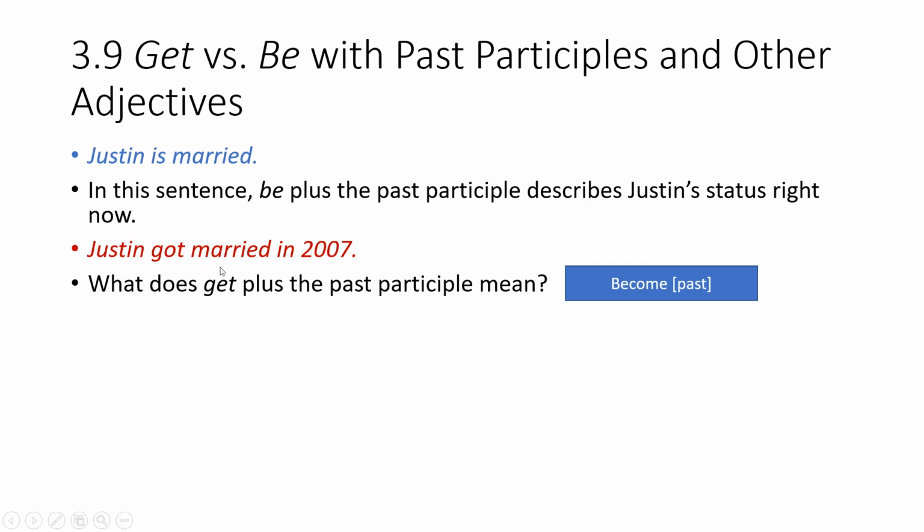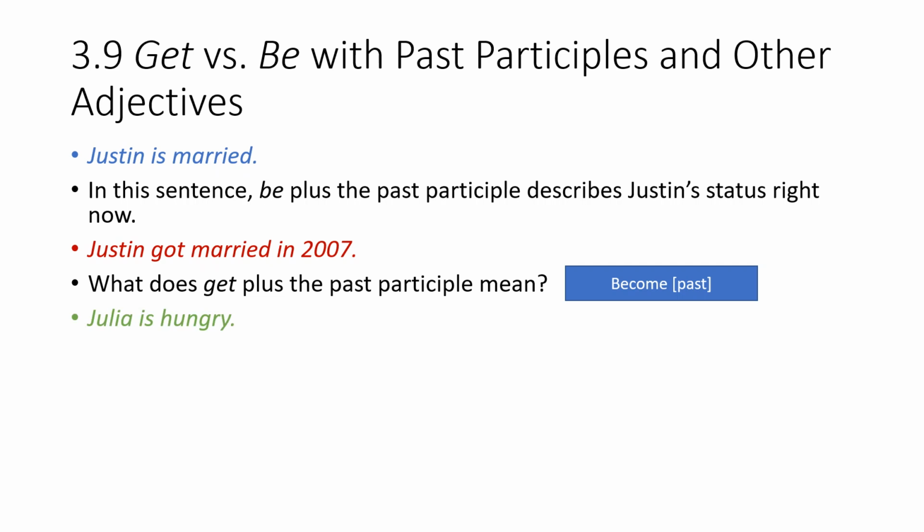So he got married means he became married in 2007, something that happened in the past but may not have continued until now. Justin may not be married now. We can change the name to someone else, to Jack. Jack got married in 2007, but now he isn't married. So this is talking about a specific time in the past. But verb to be plus an adjective or a past participle means the situation or the status right now.